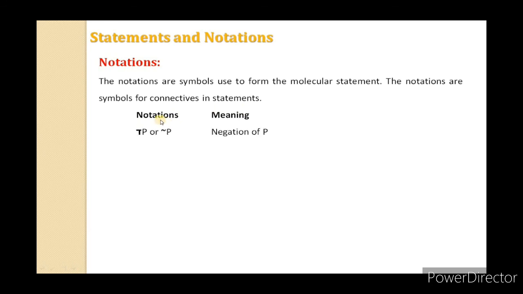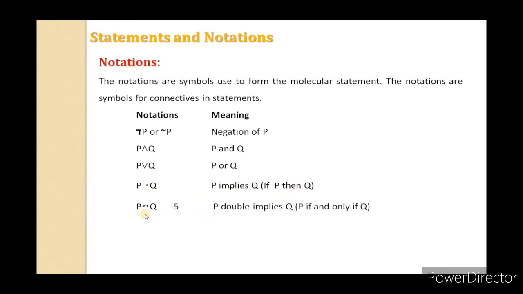The first notation is denoted by this symbol, and its meaning is negation of P, and we read it as not P. The second is P and Q, and we read it as P and Q. The third is P or Q, the symbol for the OR operation. We read it as P or Q. The next is a single arrow, P implies Q. Its meaning is if P then Q. We will cover all the operations in depth.